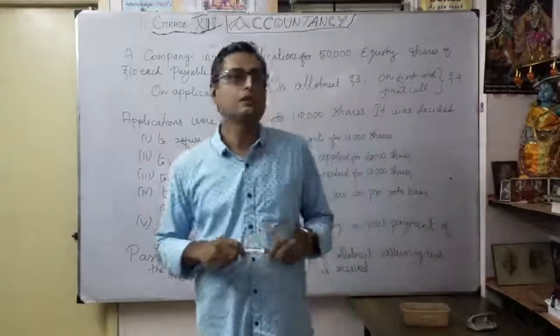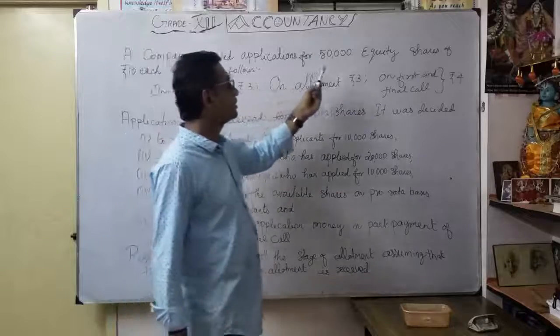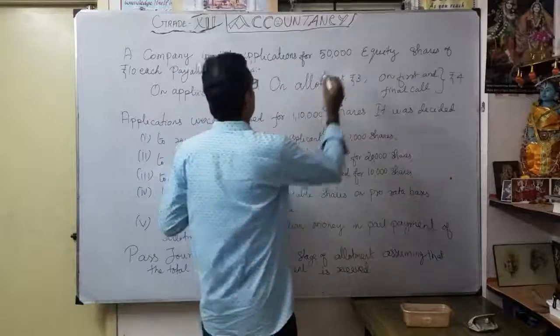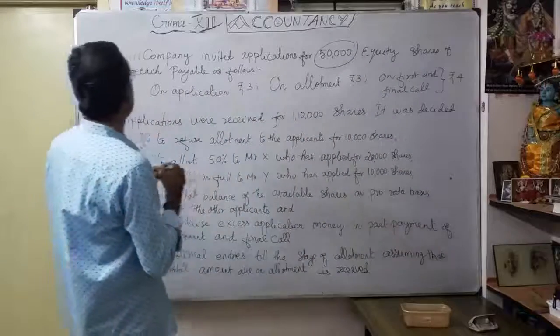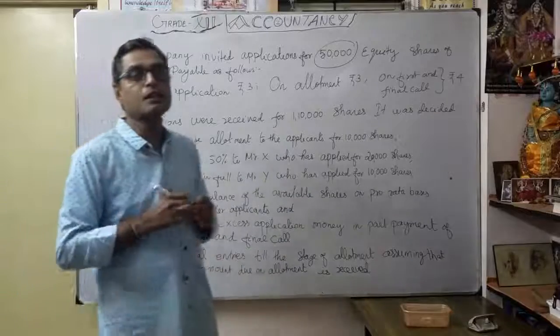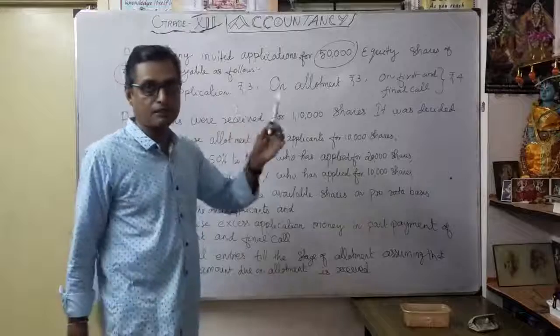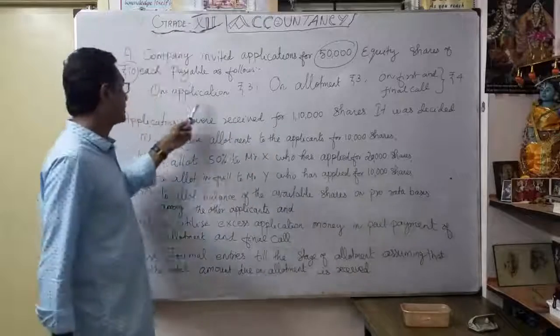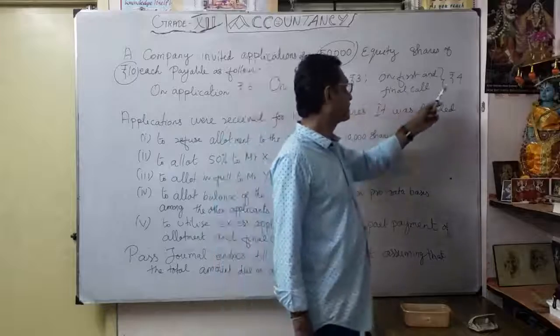A company invited applications for 50,000 equity shares of 10 each. That is the nominal face value of the shares. The breakup is: on application 3 rupees, on allotment 3 rupees, on first and final call 4 rupees.